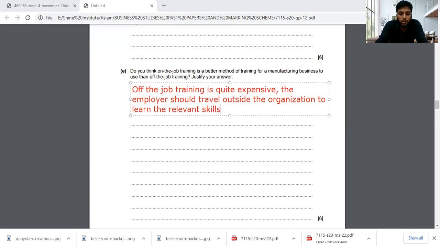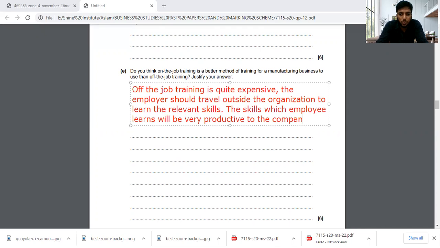And you can also write that the skills which the employee learns will be very productive to the company, and it will increase the productivity of the organization.